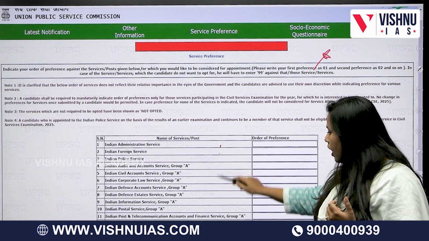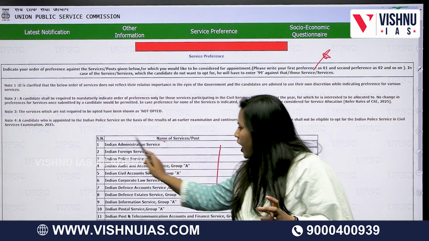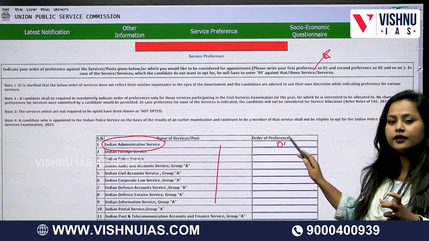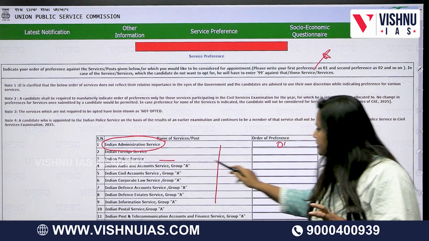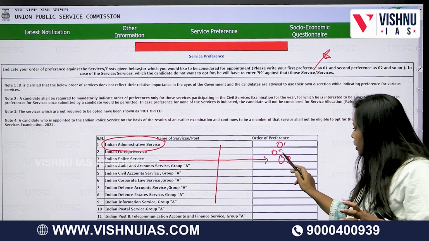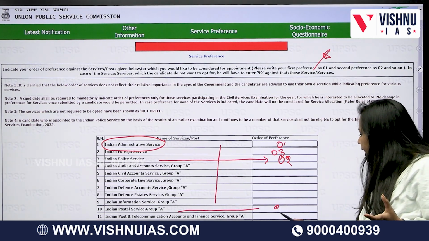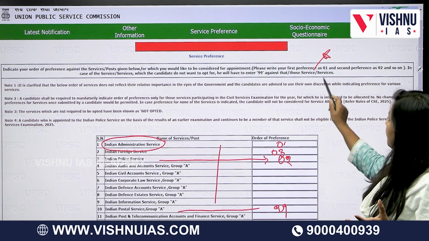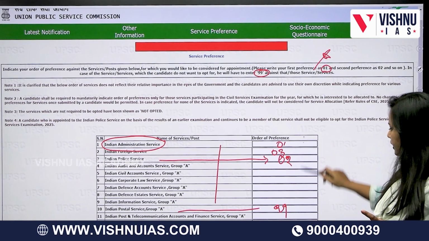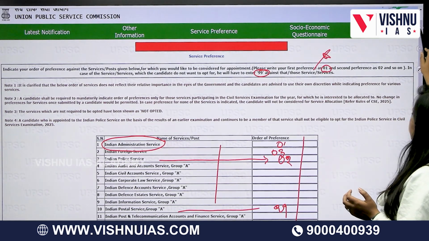Now they are asking you what services you want to choose and the number of preferences. Suppose you want to choose IAS as a first preference, click 01 or type 01. If IPS is second, 02. If IFS is third, 03. If you do not want to opt for Indian Postal Service Group A, put 99 as they have mentioned, 01 and 99 if you do not want it. So in this way, give your preference of choices for the services which have been allotted.